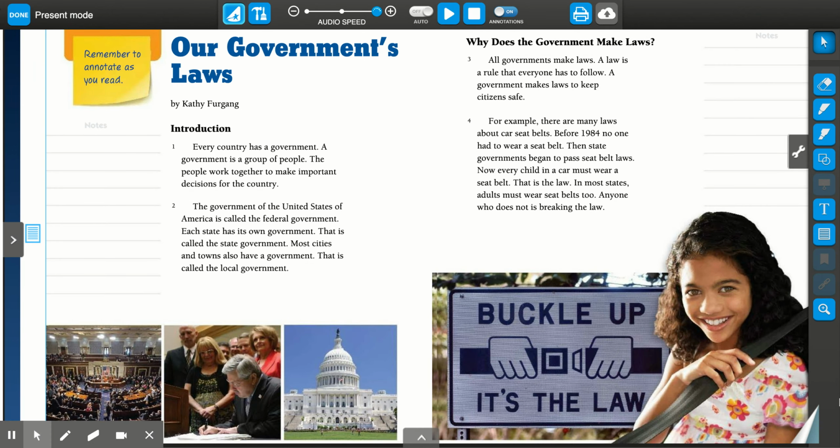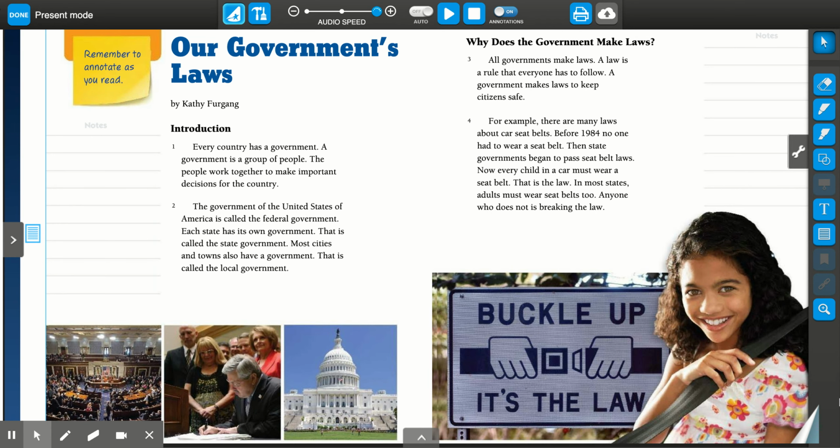Then let's look at the pictures. Do you see drawings of make-believe things, or do you see photographs of real things? I see photographs of real people and real places. That also helps me to know that this is going to be a nonfiction story. Nonfiction stories tell about real places, real people, and real facts.